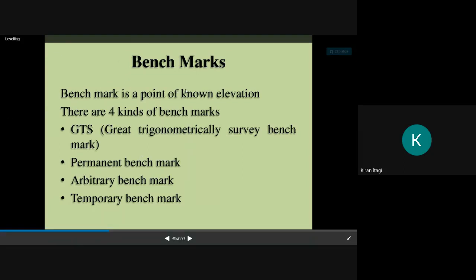So what is a benchmark? Initially I have shown you the different types of benchmarks and their uses. A benchmark is a point of known elevation. There are four kinds of benchmarks: GTS, Great Trigonometrical Survey benchmarks, then permanent benchmark, arbitrary benchmark and temporary benchmark.